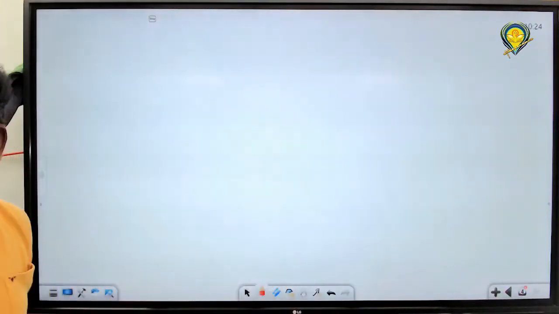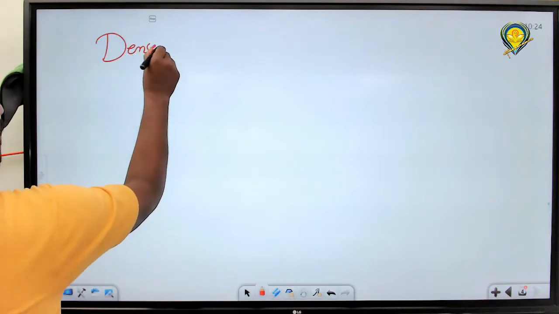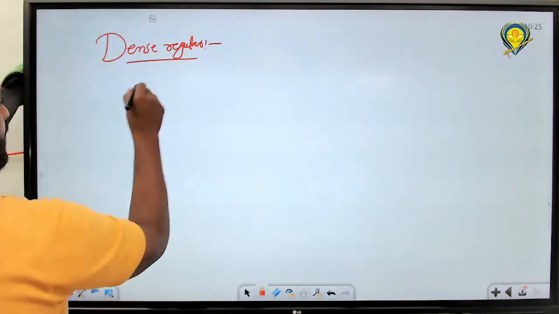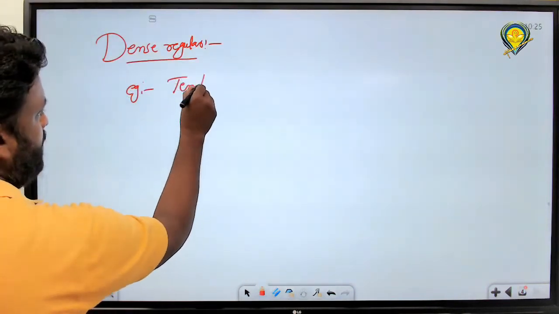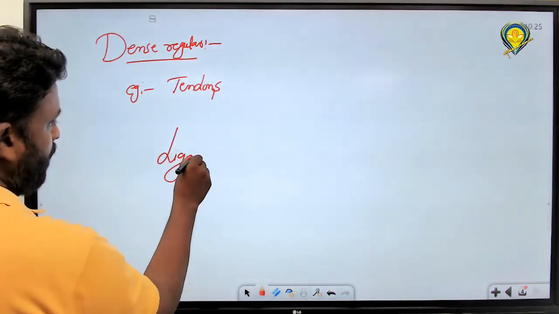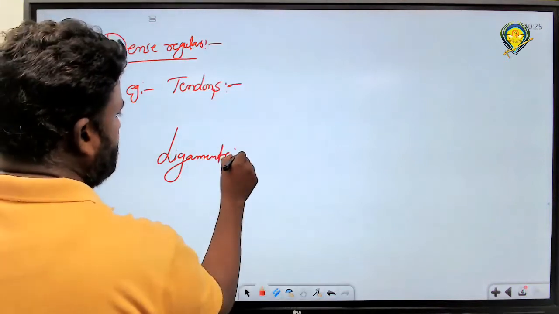Tendon, dense regular connective tissue. Example: first one is tendons, and the next one is ligaments.